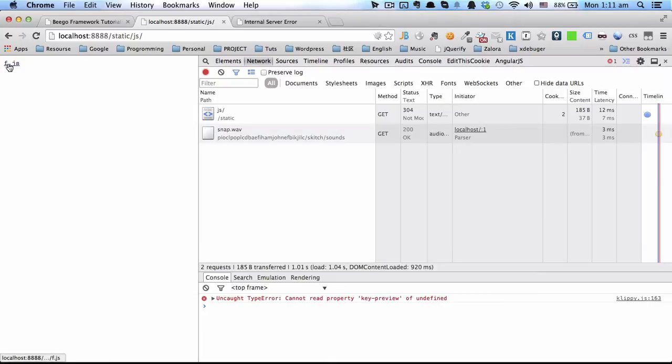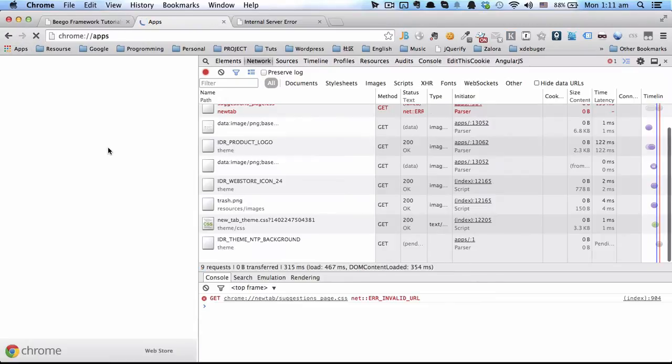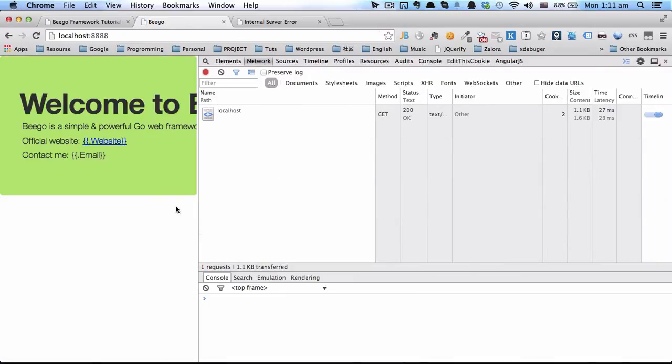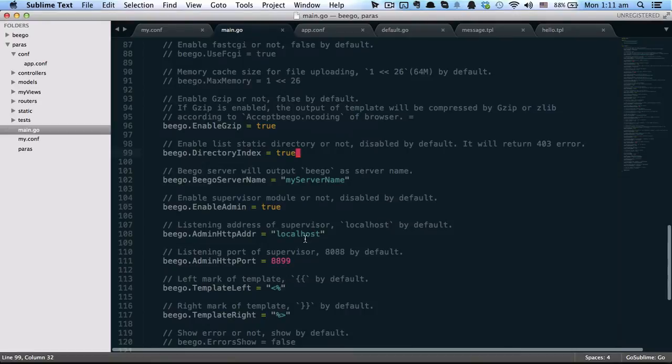You can see this is the file inside our JS folder, which is an empty file. Okay, let's see the next configuration,